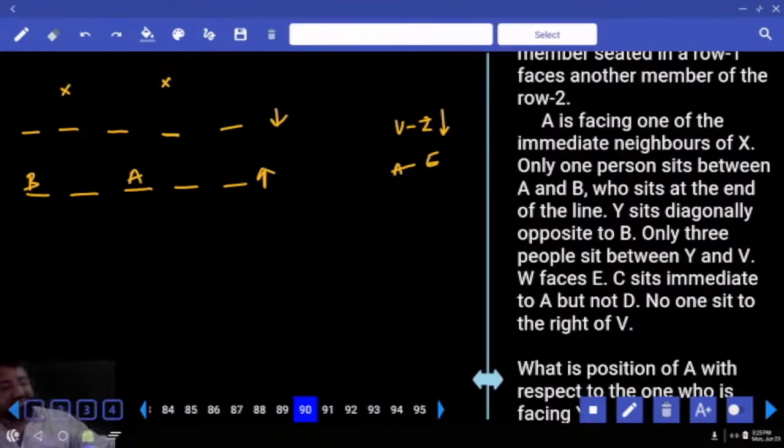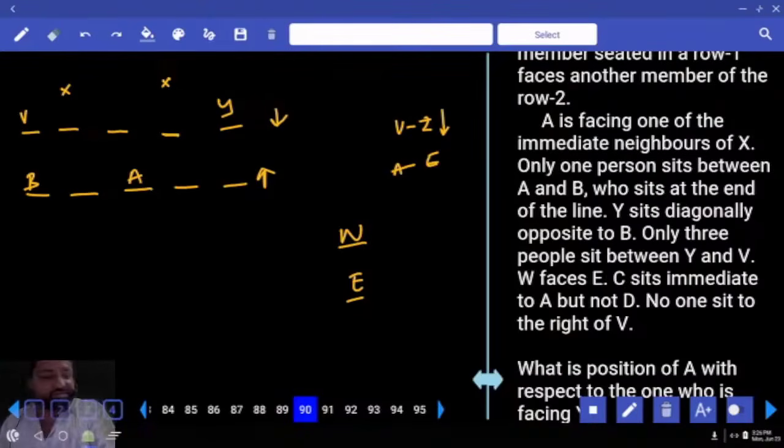Done? Next. Y sits diagonally opposite to B. Only one chance. Only 3 people between Y and V. W faces E. Not sure, right. C sits immediate to neither A nor D. C sits immediate to A, but not to D. No one sits to the right of E. Absolutely yes. So whatever we have done is 100% right.